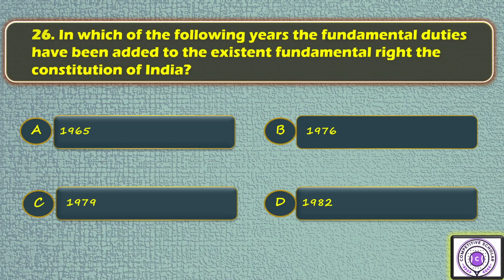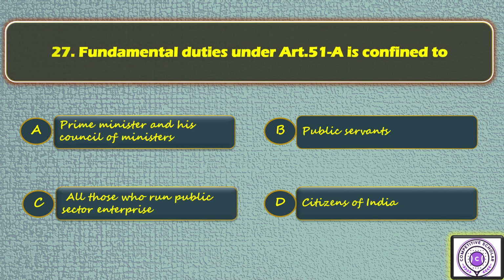Question number 26. In which of the following years the fundamental duties have been added to the Constitution of India? Option A 1965, option B 1976, option C 1979, option D 1982. So the answer is option B.